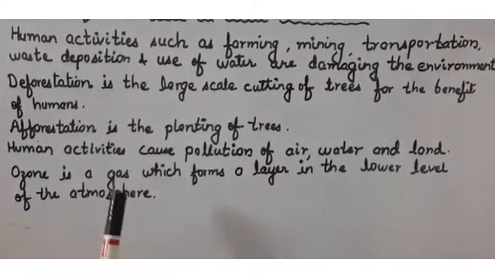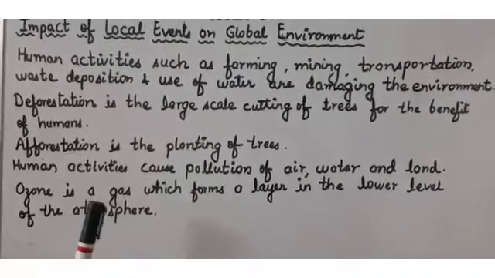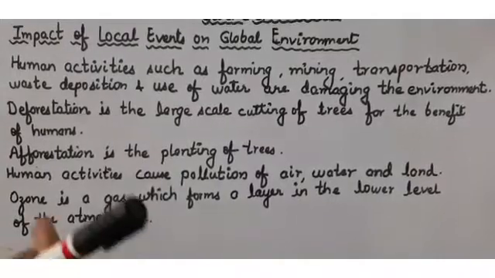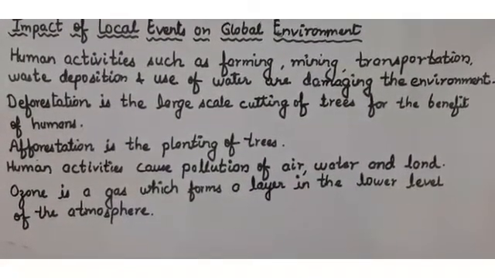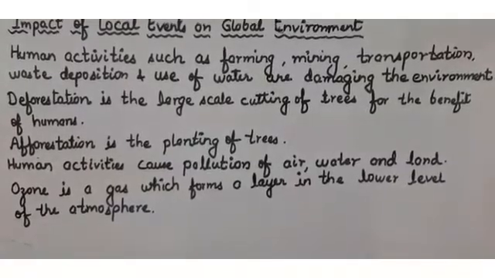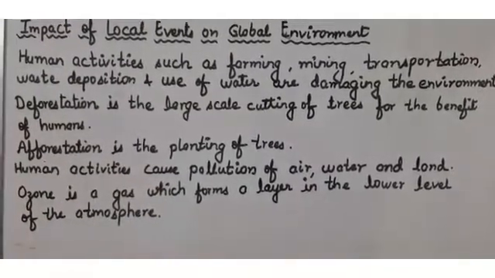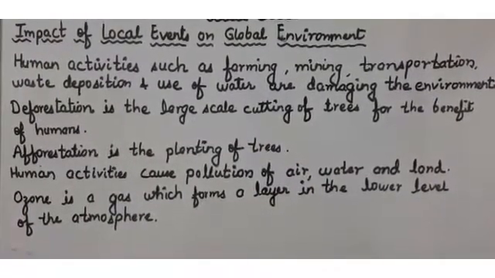To protect the earth, so that it can protect the earth from whom? From the harmful rays of the sun. Now we get the heat and light from the sun, but the sun also gives us some harmful rays, and to protect us from those harmful rays, this ozone layer helps us.